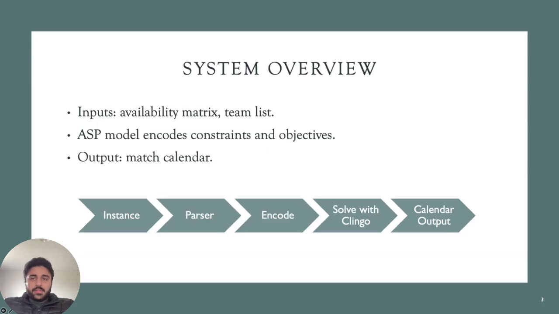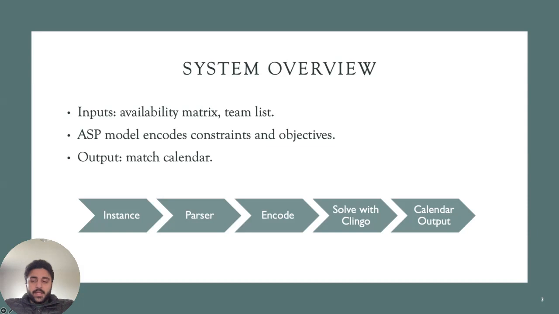So, if we look at the whole system that we generated, we created a pipeline in which we could input the availability matrices of a team and generate a calendar. We took the input matrix, which was basically the availability matrix of the team being available at home or away.